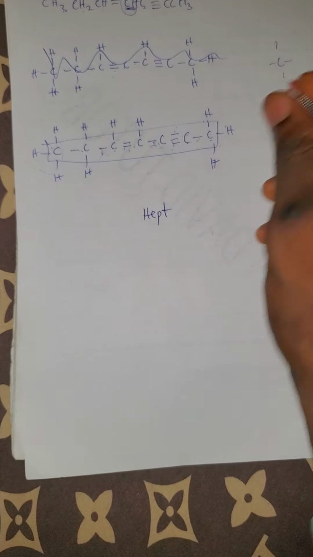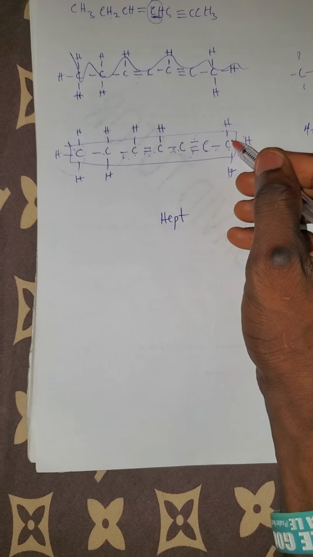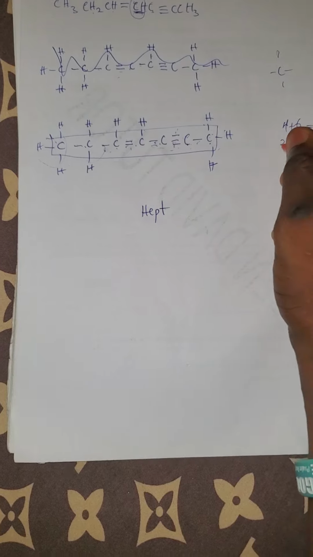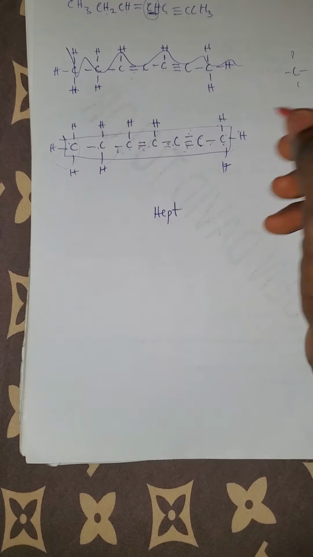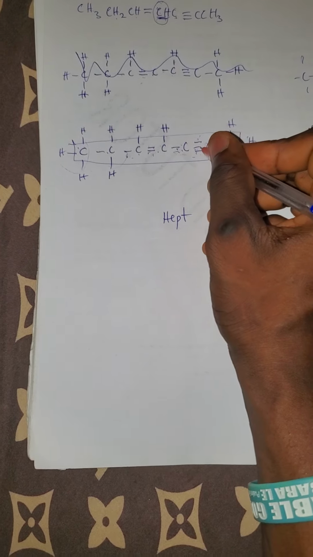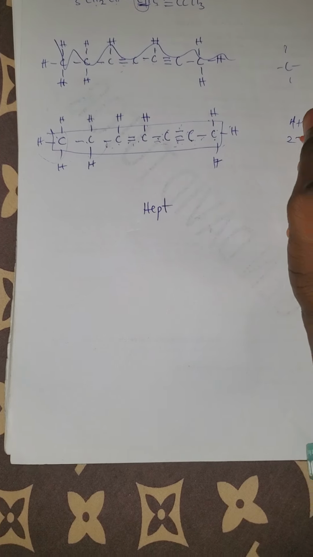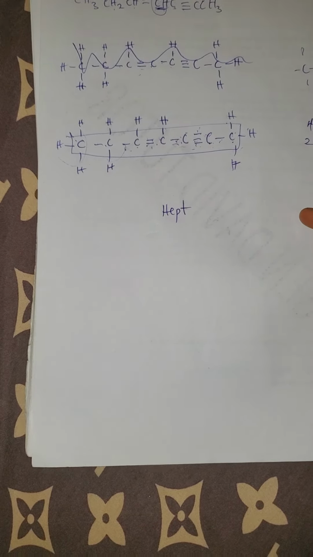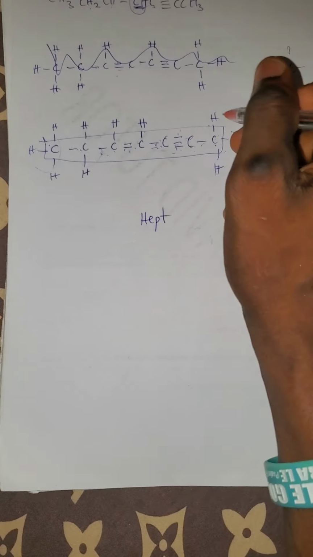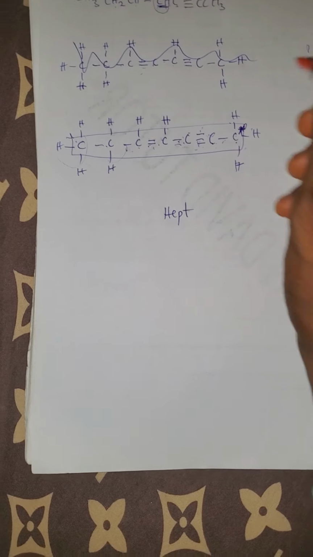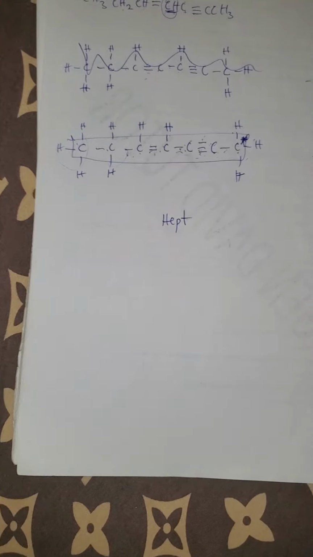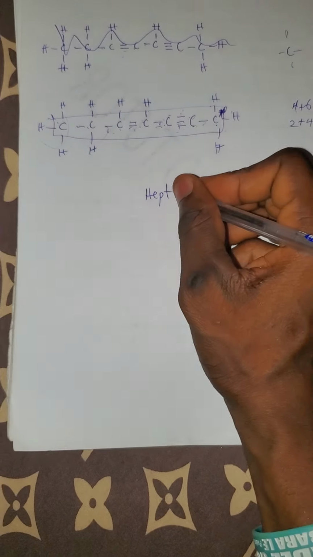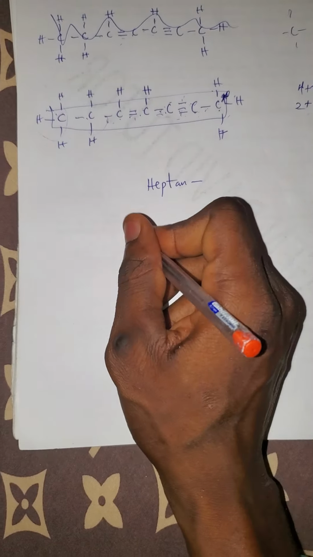The total of the positions of the functional groups will be 10. But if we start our counting from here, 1, 2, we have one at number 2, 3, 4, one is at number 4. So it becomes 6. So the lowest one is 6. That's why we have to start our counting from here. You cannot start from here because it will give you a high value. And that's why we have it to be heptane, or hept.